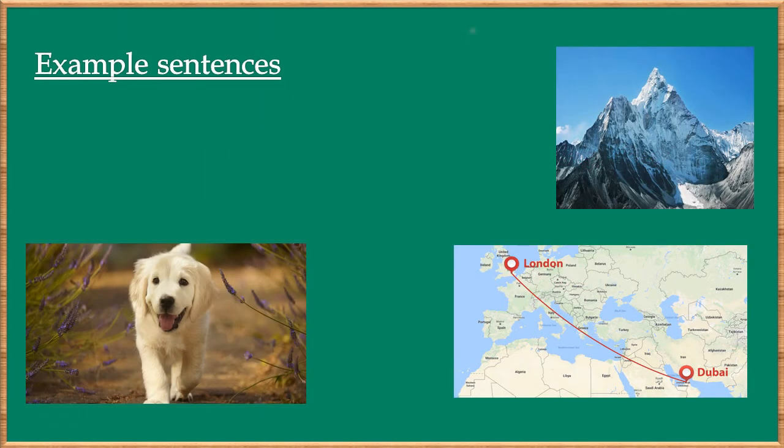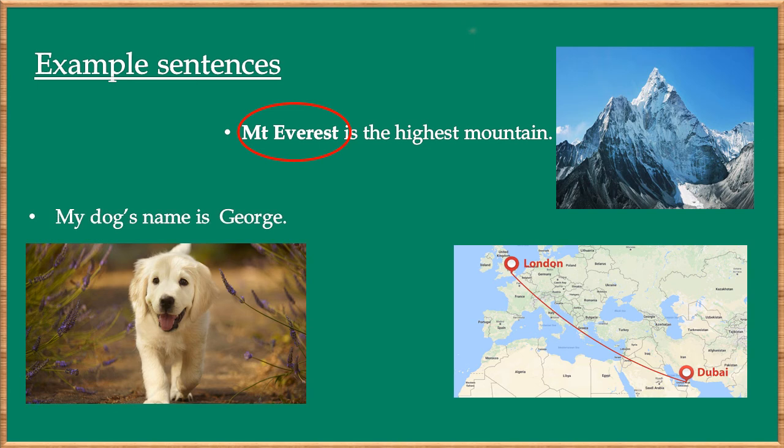Example sentences: Mount Everest is the highest mountain. In this sentence, Mount Everest is a proper noun, because it is the name of the mountain. My dog's name is George. Here George is the proper noun, because it is a name.